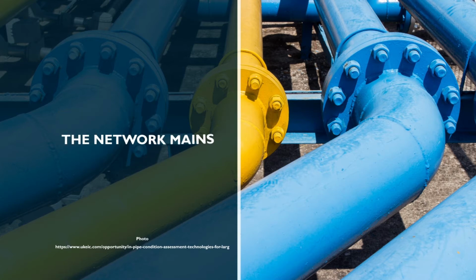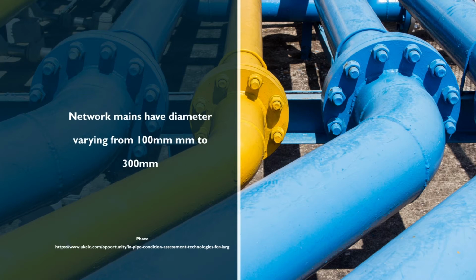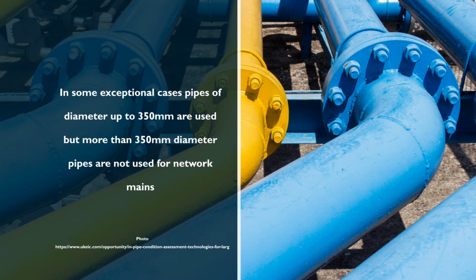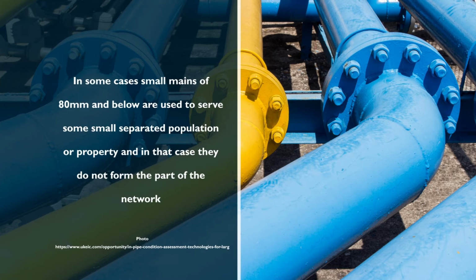The network mains have diameter varying from 100 mm to 300 mm. In some exceptional cases, pipes of diameter up to 350 mm are used, but more than 350 mm diameter pipes are not used for the network mains. In some cases, small mains of 80 mm and below are used to serve some small separated population or property, and in that case they do not form the part of the network.